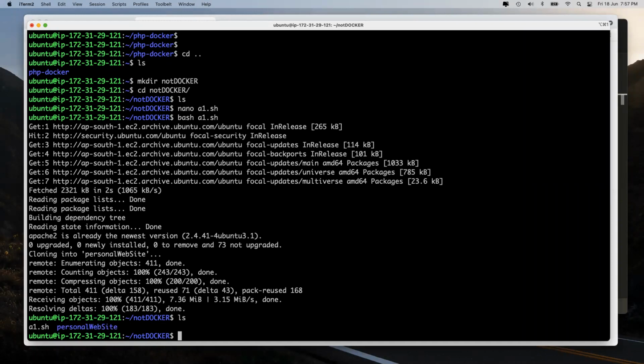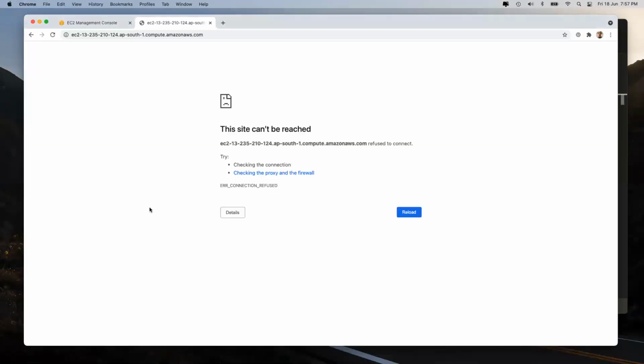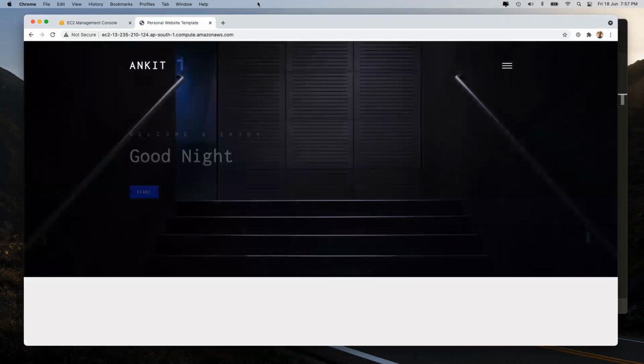Any idea why I have to run it? Perfect. Because I have explicitly stopped it. If I hadn't stopped it, it would have worked also. Because I had stopped it, I had to start it. Good. So now I see my template over here.